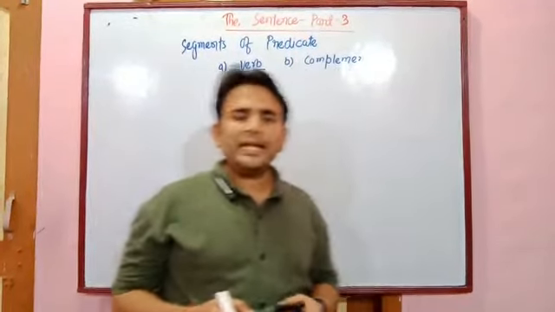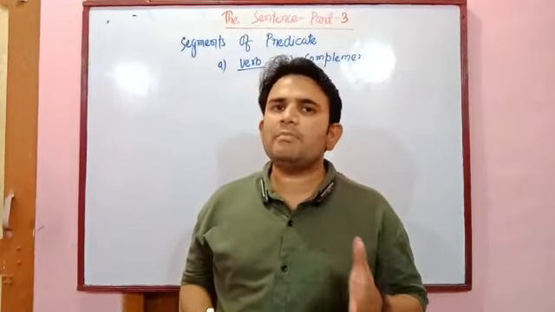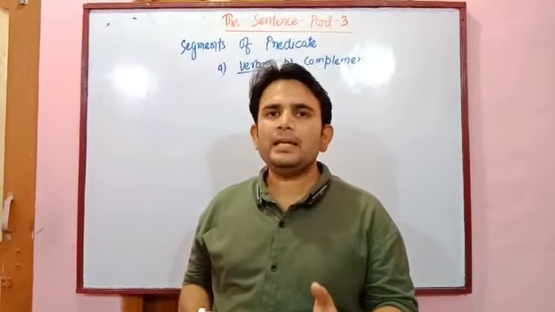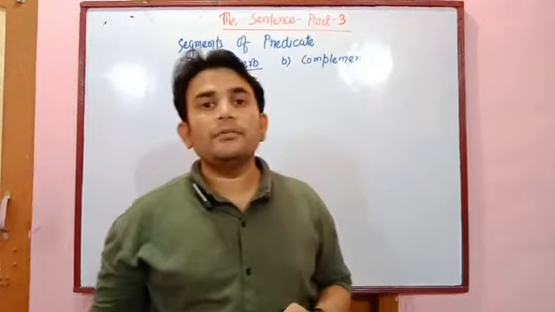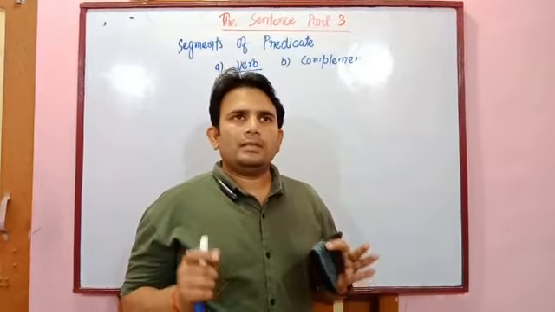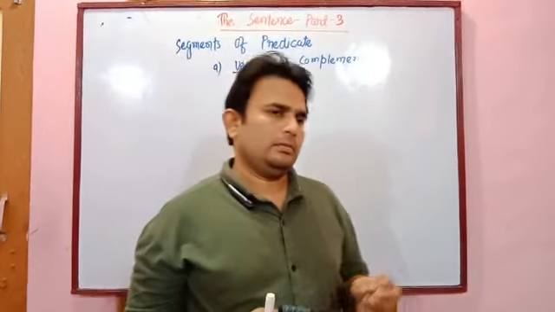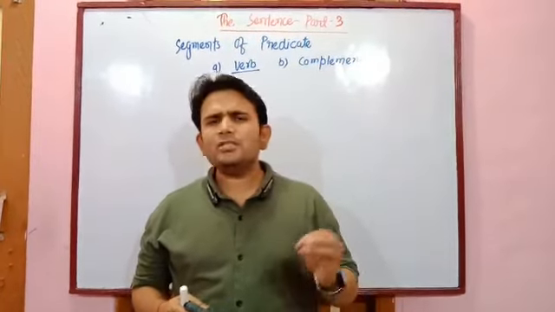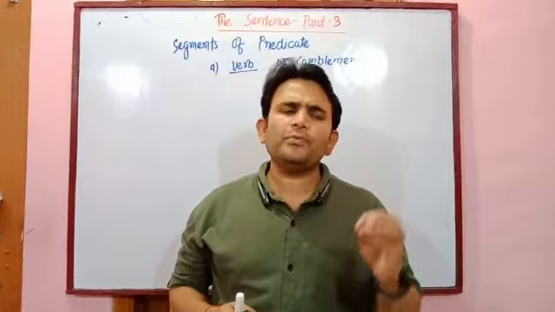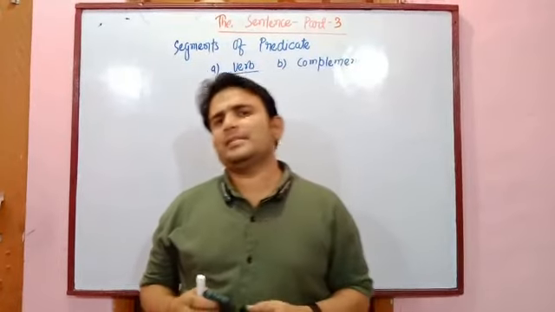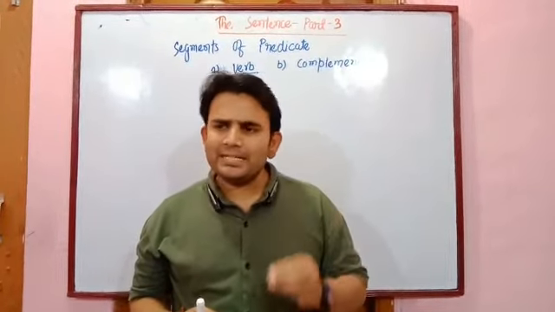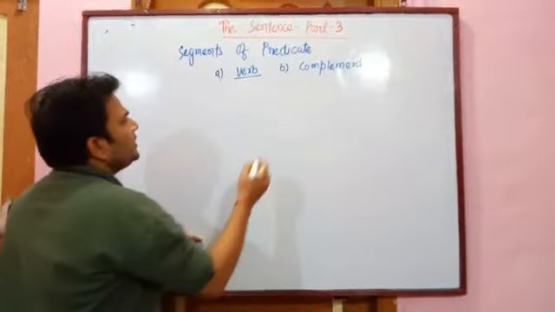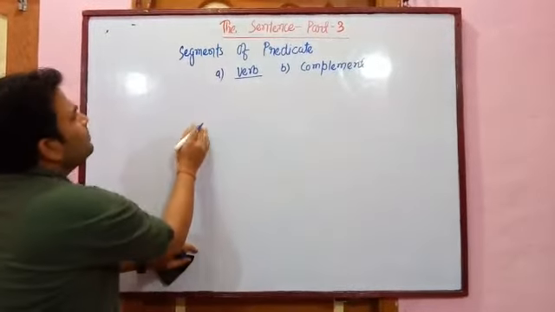The part of the predicate which tells us about the action, possession, being and activity is called verb. That definition, that a doing word is called verb, is not proper for every sentence. It does not apply in every sentence. Let's take an example. First of all, I am going to write the definition of verb.